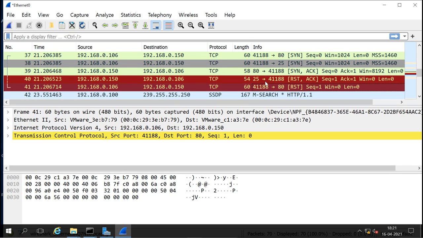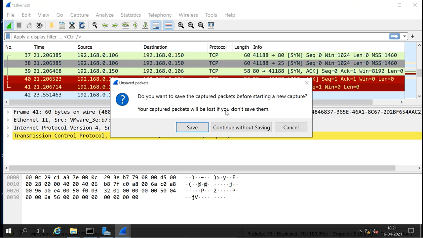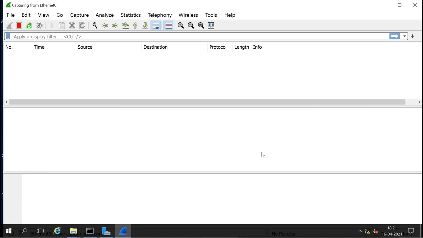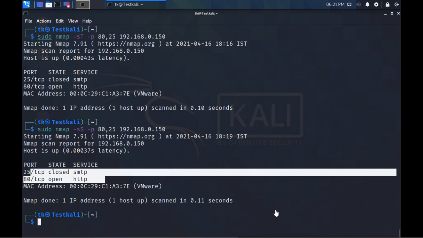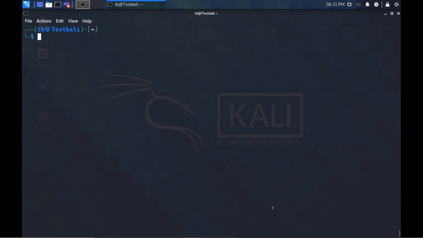Even if the port is open, it will still send the reset packet. So let's see what happens. I will start this again without saving it, and then I will go to the Linux machine. This time I will do the Xmas, FIN and null scan to our Windows server.